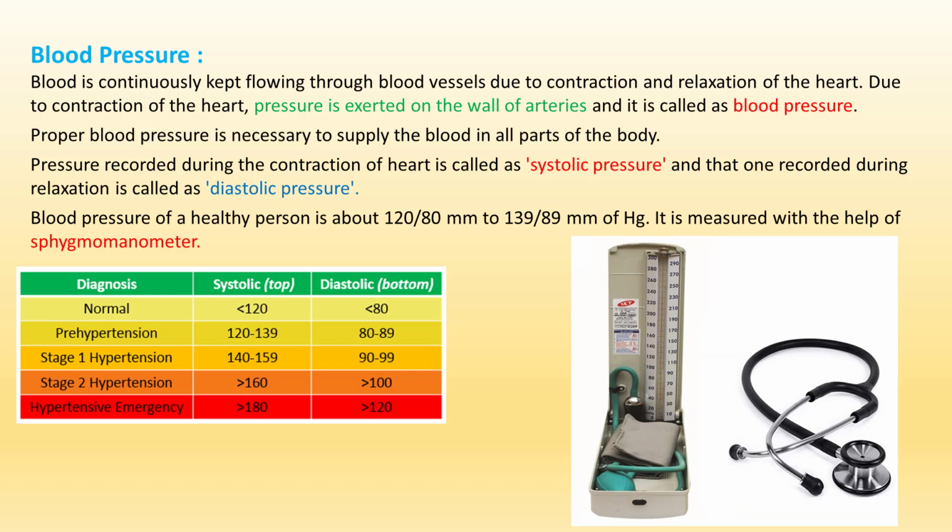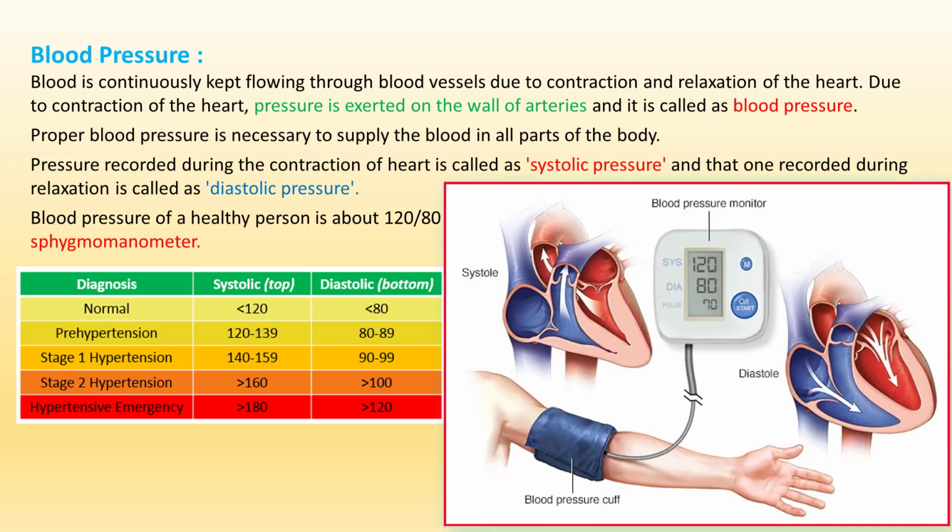Proper blood pressure is necessary to supply blood to all parts of the body. Pressure recorded during the contraction of the heart is called systolic pressure, and the pressure recorded during relaxation of the heart is called diastolic pressure.